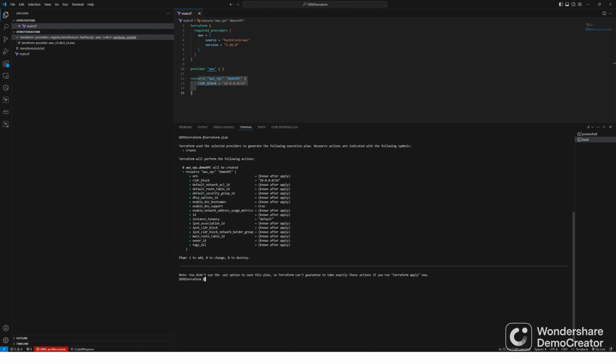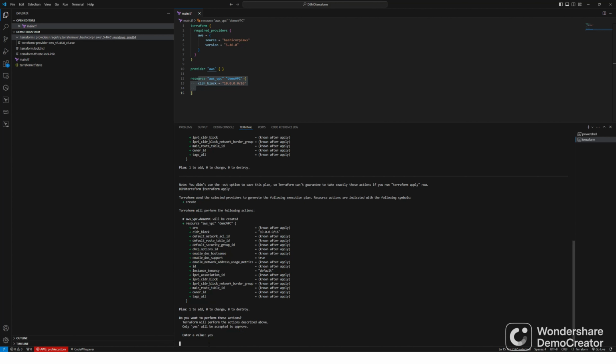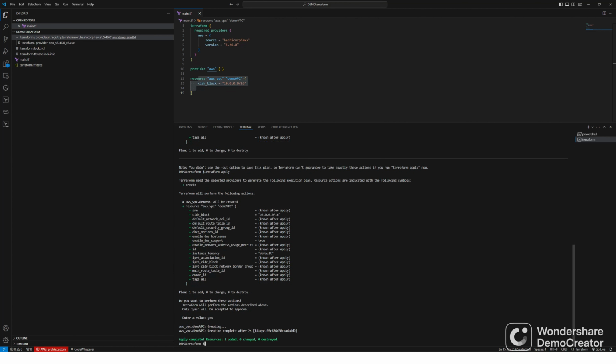So to actually create a VPC, you need to do Terraform apply, right? It's going to now actually create. Now see, the state file is generated. It's asking us, I'm going to add one, are you okay? Yes is the only accepted value. You need to provide yes. Now it's going to create a VPC. See, it's already created a VPC.